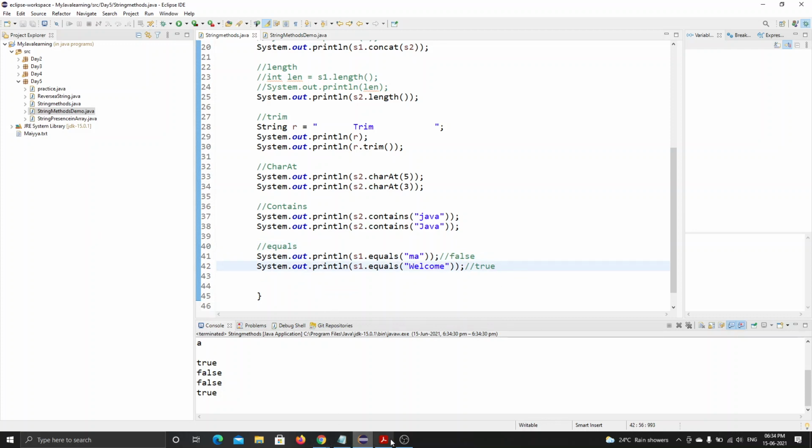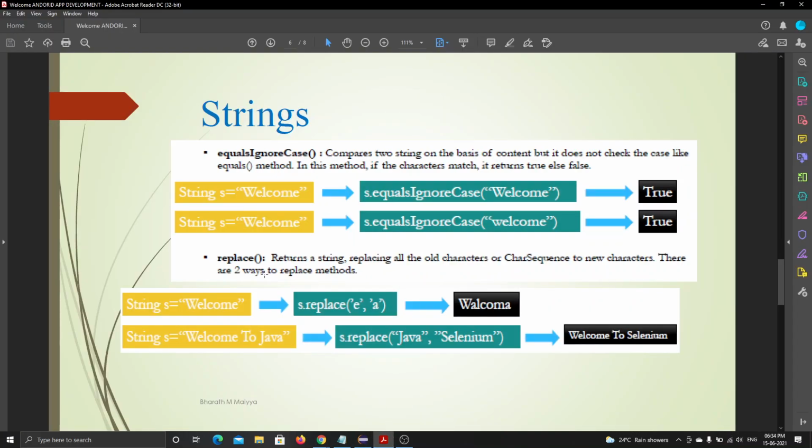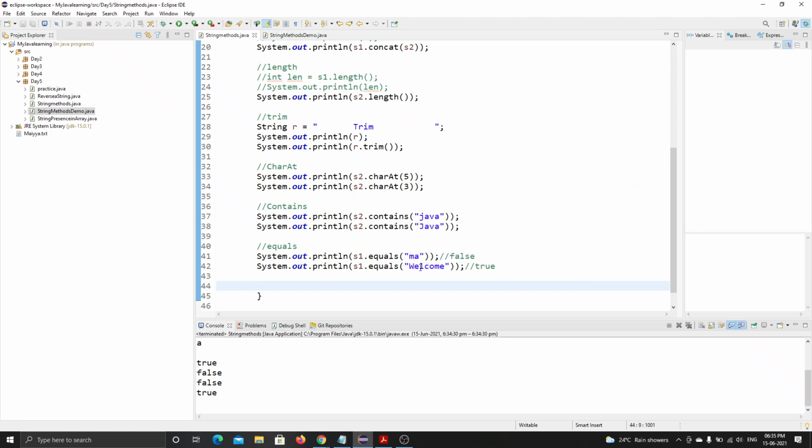Understanding equals? Yes, sir. Then let's see what equalsIgnoreCase is. EqualsIgnoreCase just ignores all the cases. In equals, it considers the cases, but in equalsIgnoreCase, it just ignores all the cases.